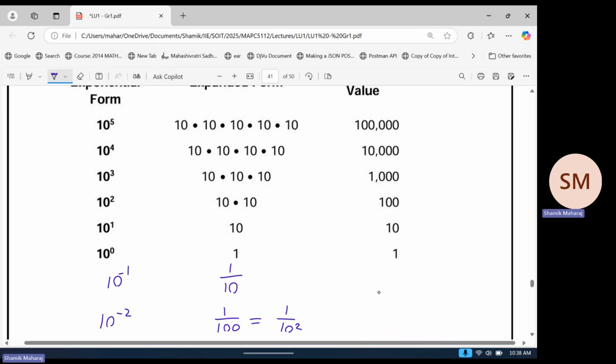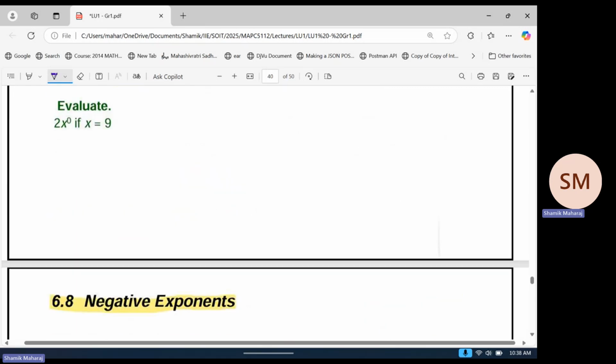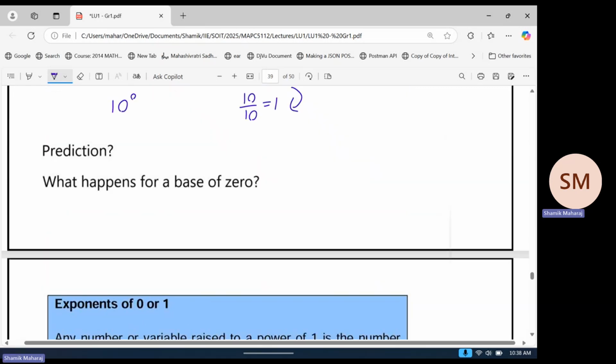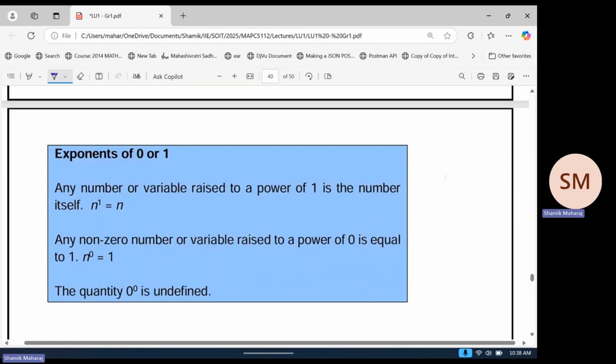So from this, we get the famous result that you might know: for any base, a to the power negative n is the same as 1 over a to the positive n. So we've just proven this result here. If you don't want to know the proof, don't worry, just memorize the result. The result is important. That's what we will be using. And we skipped some stuff here for some reason.